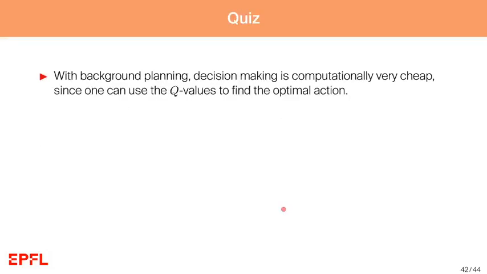Let us conclude the third part of this lecture with a quiz. With background planning, decision making is computationally very cheap, since we can just use the Q values to find the optimal actions at decision time. Is this correct or not? This is correct. With value iteration, we can find the Q values, and at decision time we can just use them to find the optimal action.